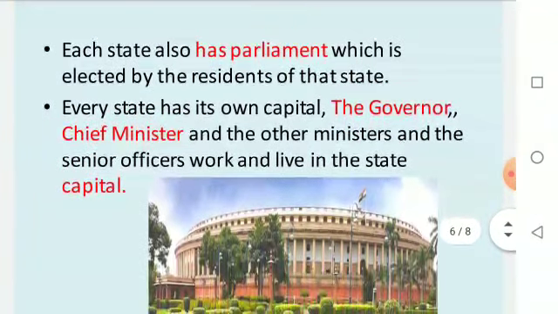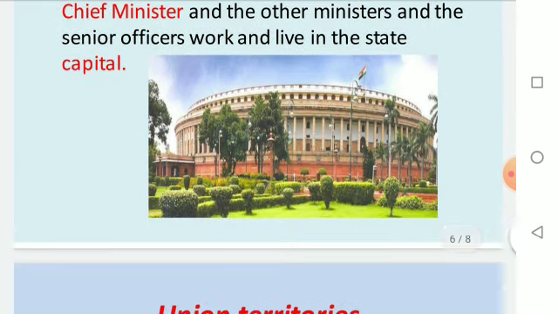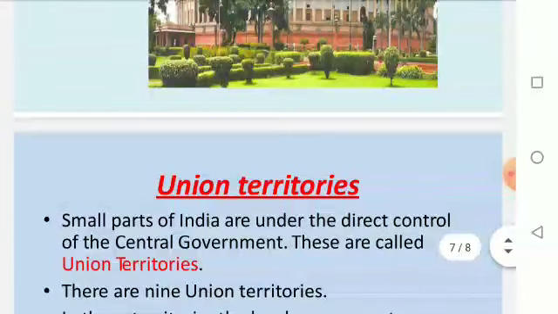Each state also has a parliament which is elected by the residents of the state. Every state has its own capital, and the governor, chief minister, other ministers and senior officers work and live in that capital. The most senior person of the state is the governor, then the chief minister. The governor and chief minister appoint some more ministers to work smoothly for the different aspects.